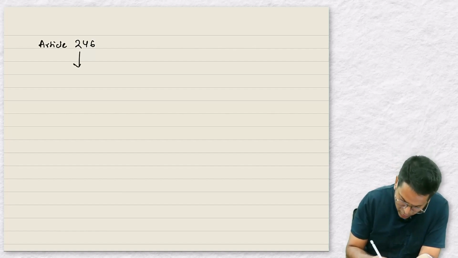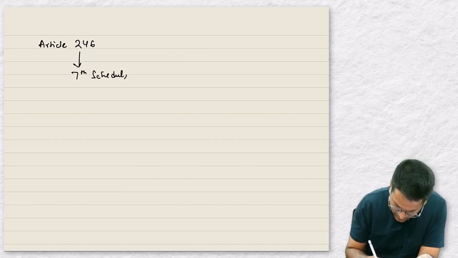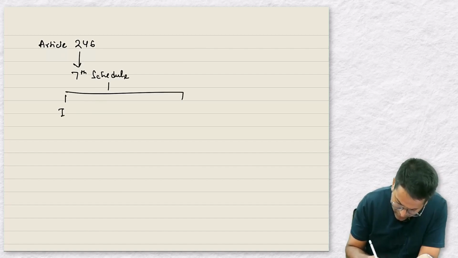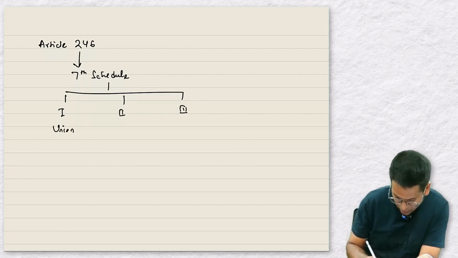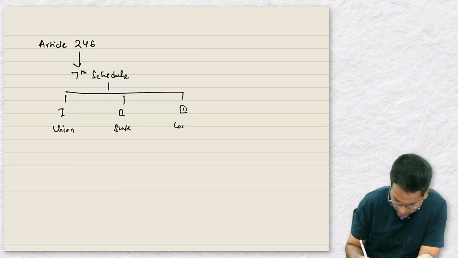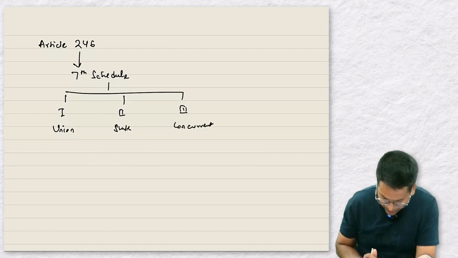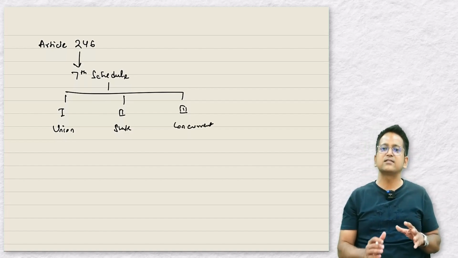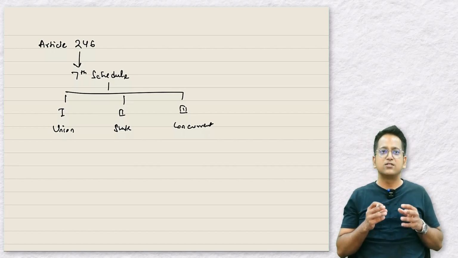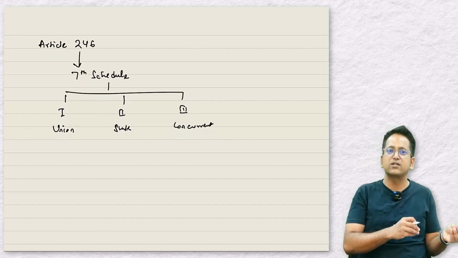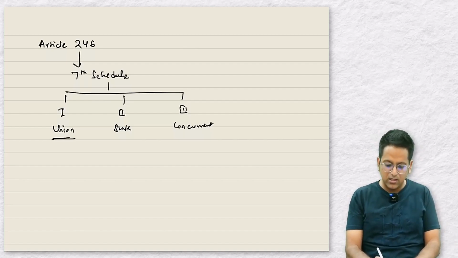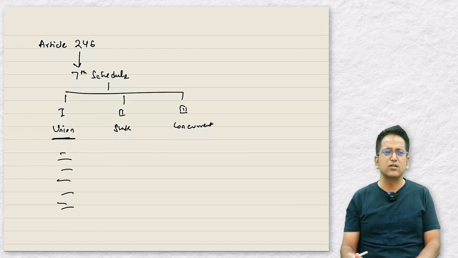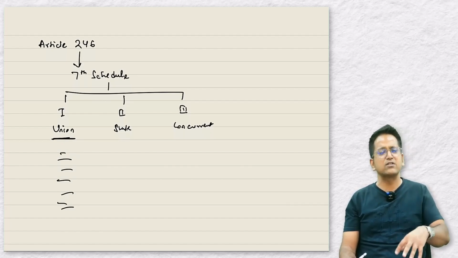Now in this Article 246, there are many schedules, among which is the 7th schedule, which has 3 lists: List 1, List 2 and List 3. The first list is called the Union list. The second one is called the State list, and the third one is called the Concurrent list. This is where all the matters are defined, and it is explained which government will be controlling it, which government will collect the taxes. Union list means that all the matters which come within it, the power related to these matters, belongs to the central government.